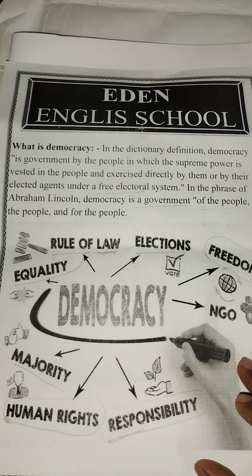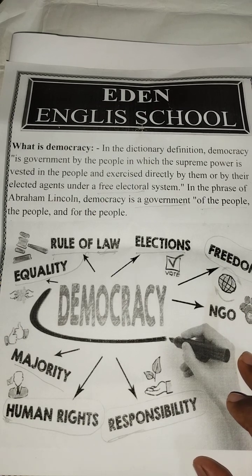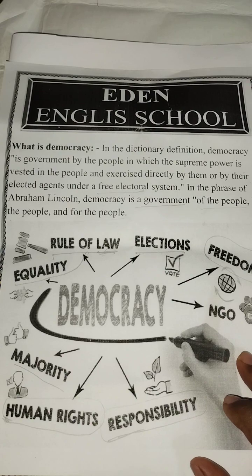Responsibility is a very important thing in our democracy, because all the elected members are responsible to their common people. That means whoever chooses the leader, the leader is responsible to the common people. Without responsibility we cannot run our democracy. So every elected member should be responsible on behalf of his common people.